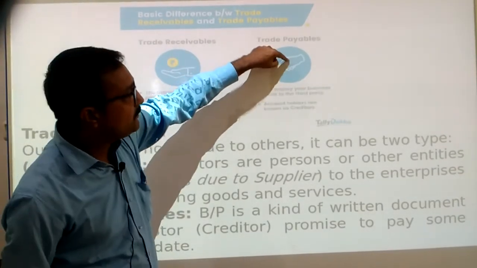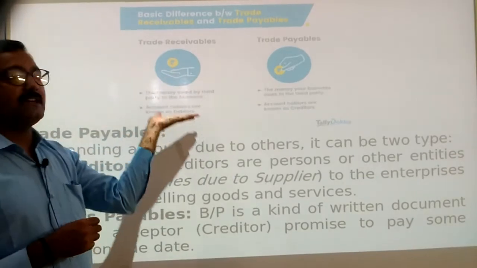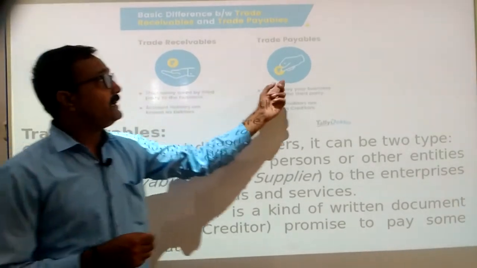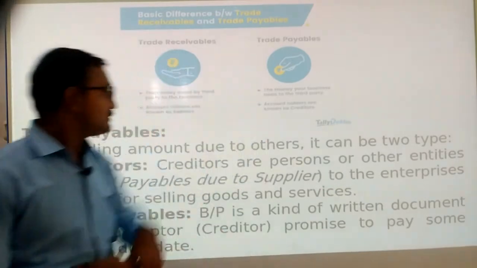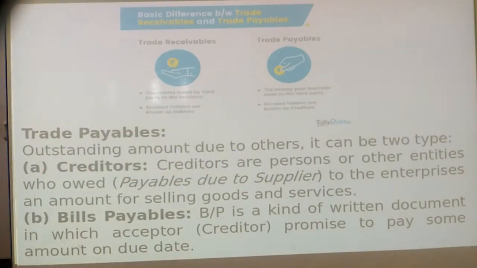Trade payables means those to whom we have to pay money. In trade receivables, we are going to receive money. In trade payables, we are going to pay money. So trade payables, the outstanding amount due to others, can be of two types. Okay, under trade payables, we pay money to someone. So first we have creditors. As we have discussed, creditors are the persons or entities to whom we have to pay money on behalf of the business organization, because we have purchased goods or services.